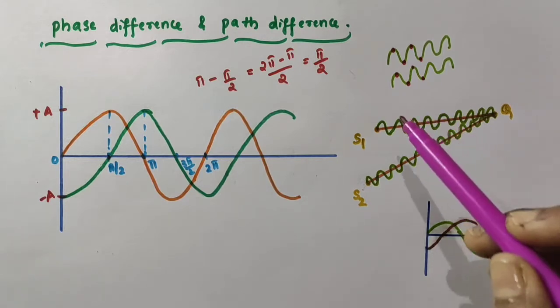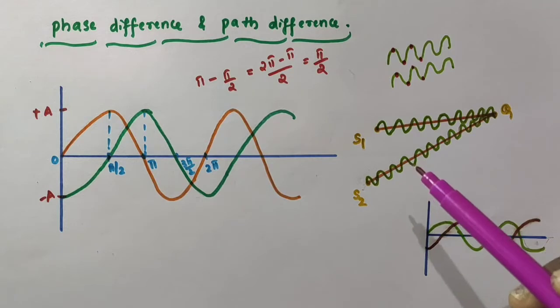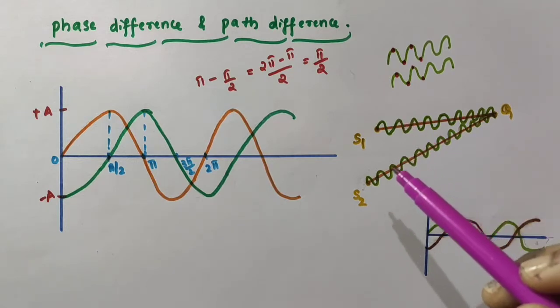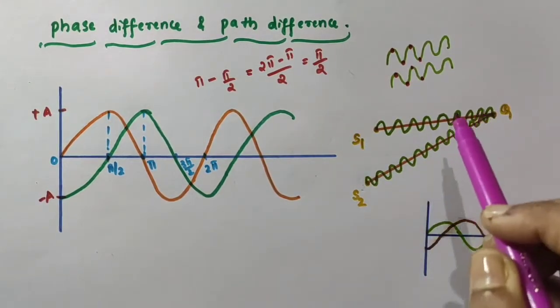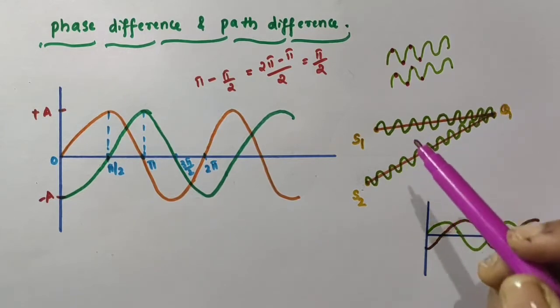Let the two waves be in phase initially. In phase means what? Or let the two waves be in phase at this point when they reach the point Q. In phase means what?